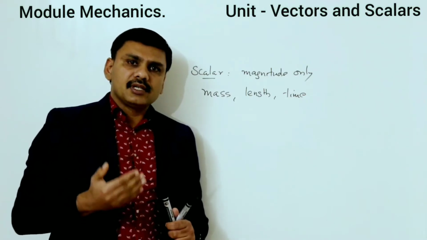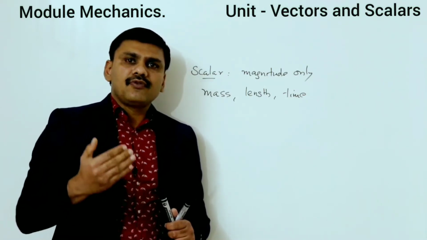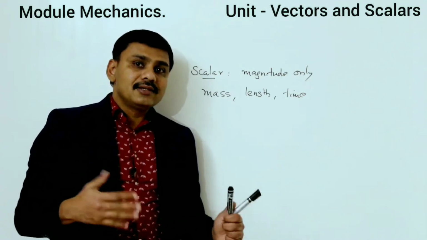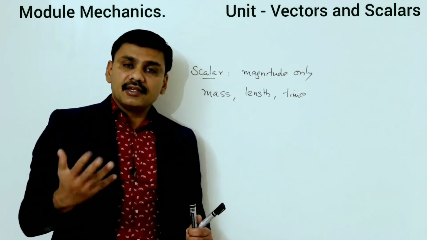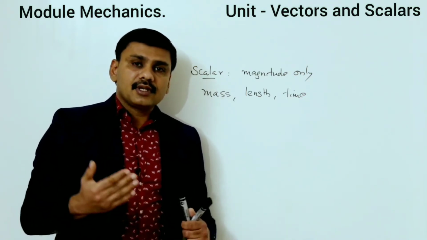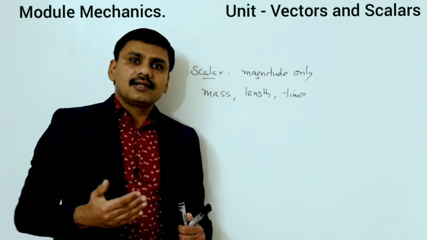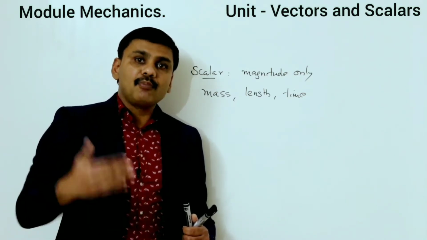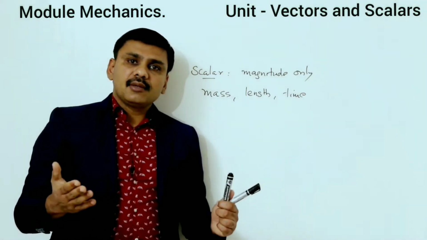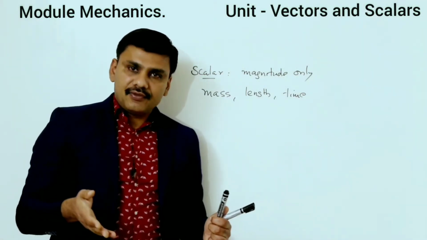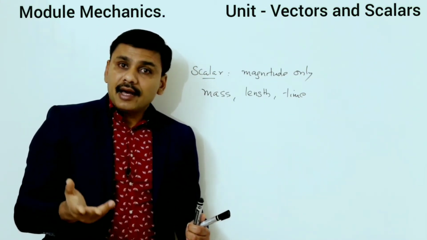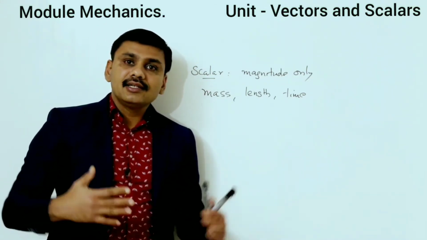Because when you measure mass, for example, the mass of an object is 10 kilogram, you will not mention its direction. There is no need of saying its direction. If you say its direction, it is meaningless. For example, my body temperature is 36 degrees Celsius upward. It is meaningless. For measuring temperature, only the magnitude is enough. We don't want any directions.